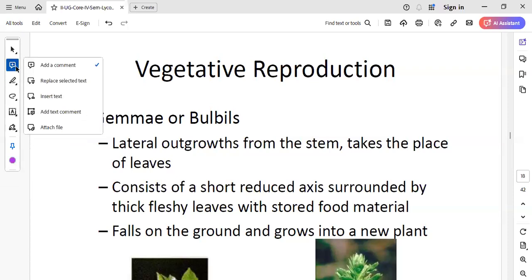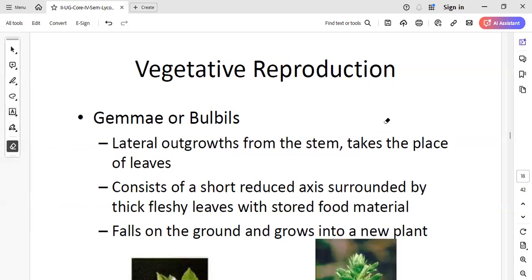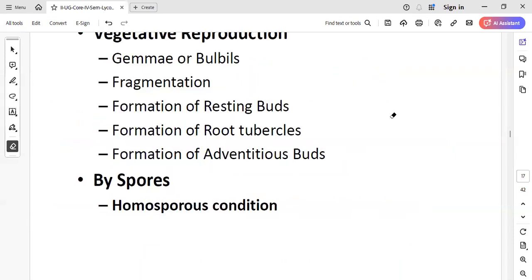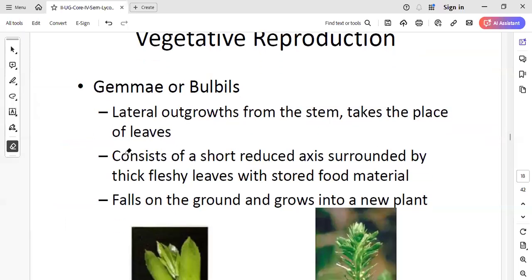Anybody? Homosporous means the sporangia which are going to produce only a single type of spore. It is homosporous condition.